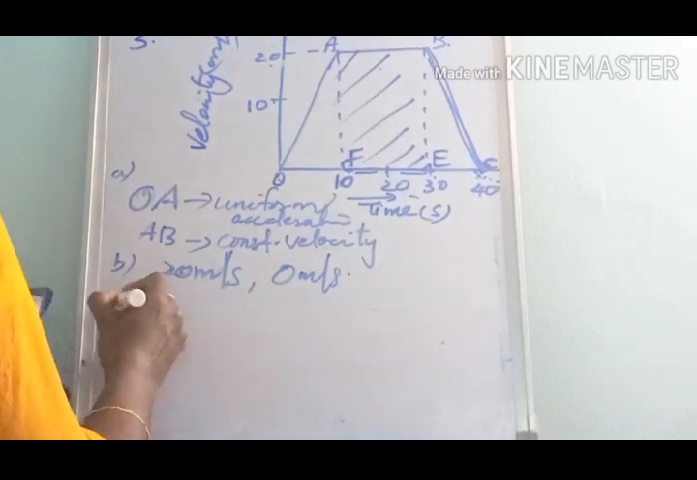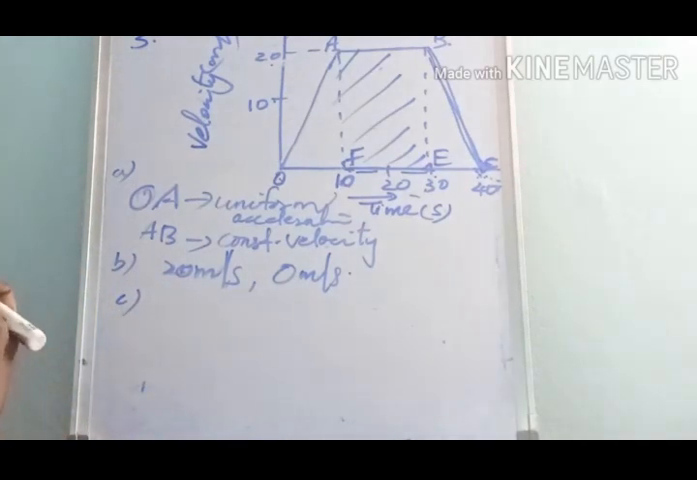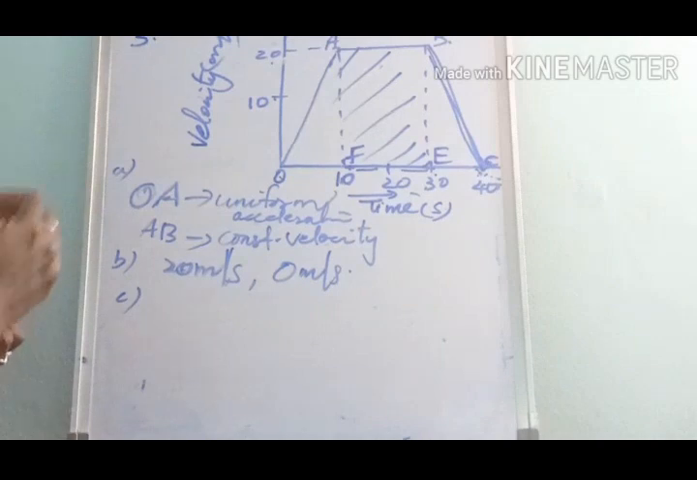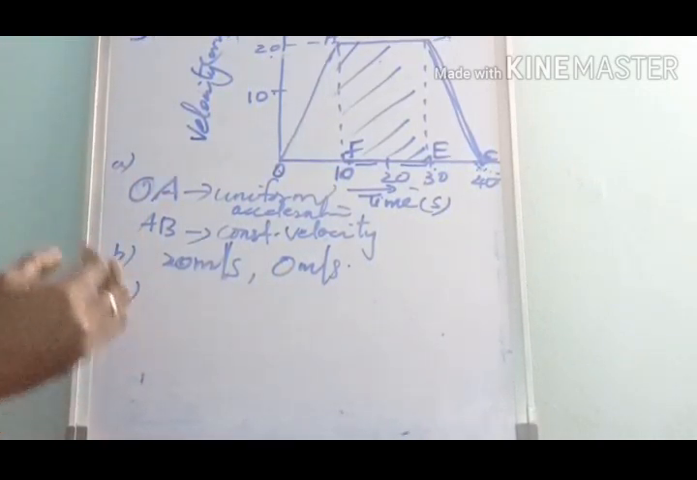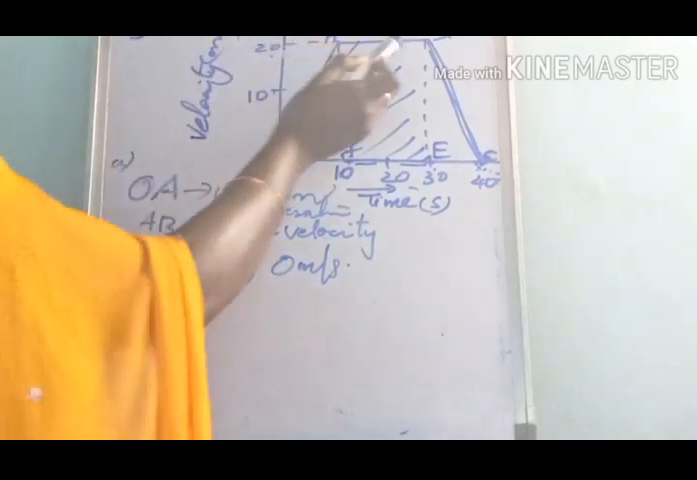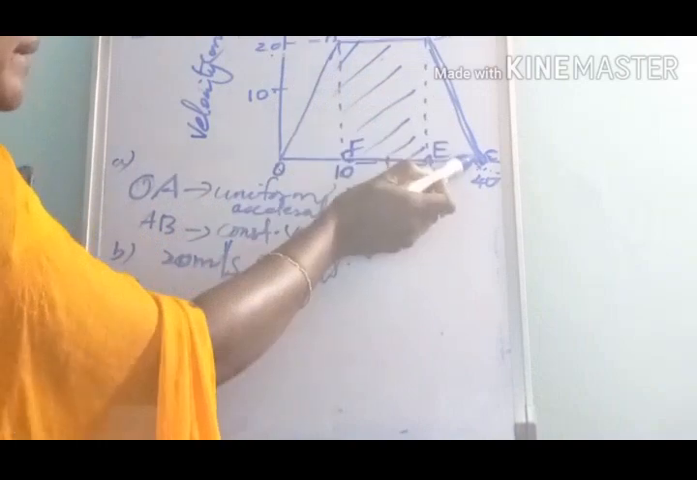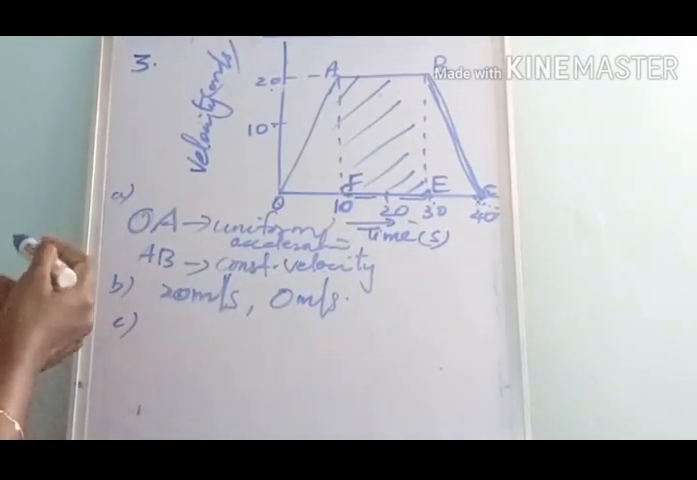The next is, what is the negative acceleration of the body? You know what negative acceleration is? When the velocity of an object decreases, the acceleration is called negative acceleration. Here the portion BC represents the negative acceleration.